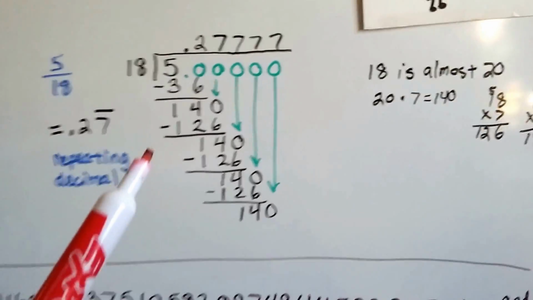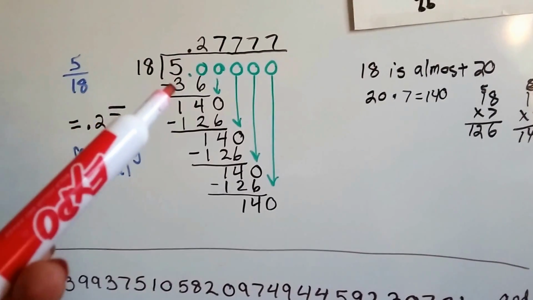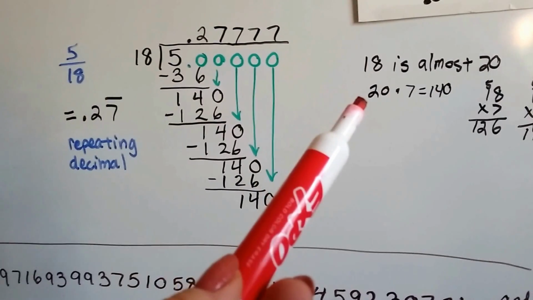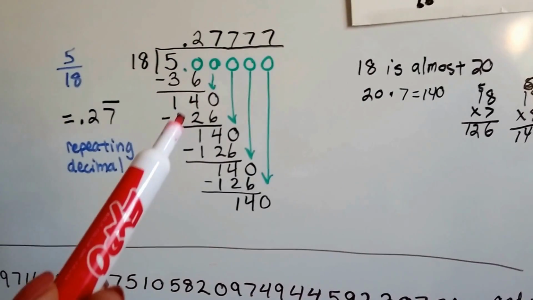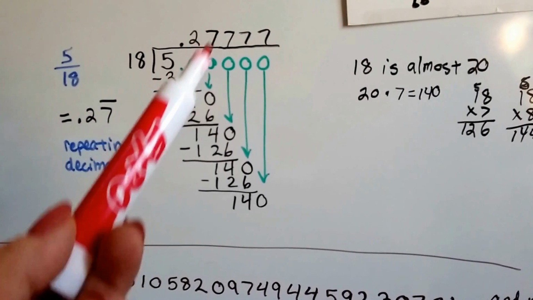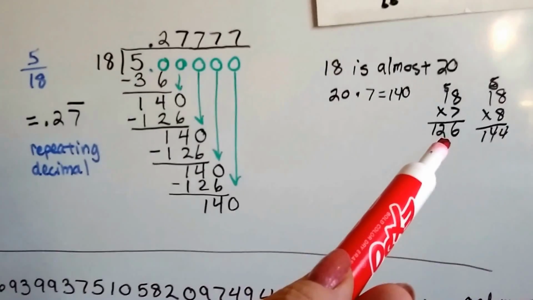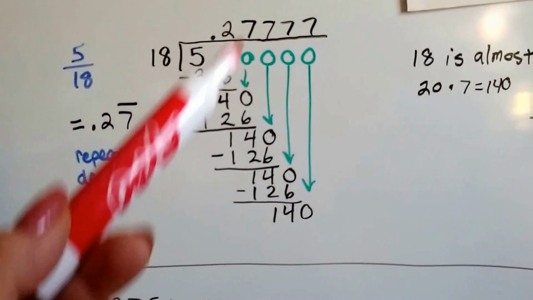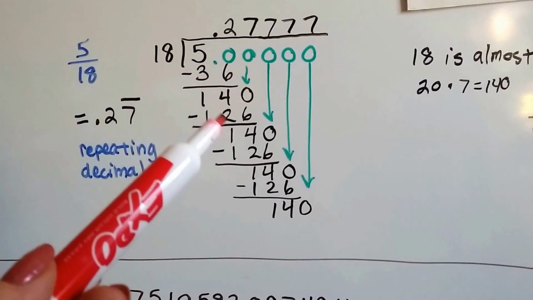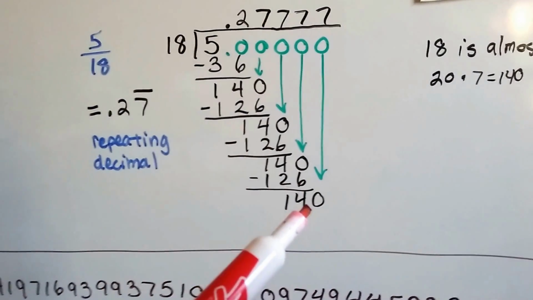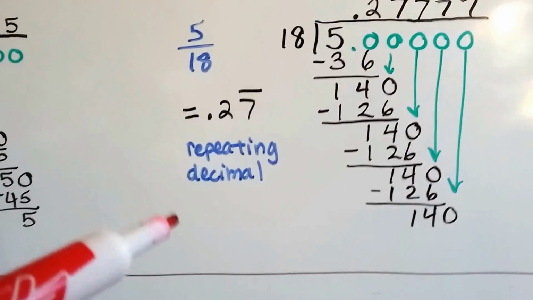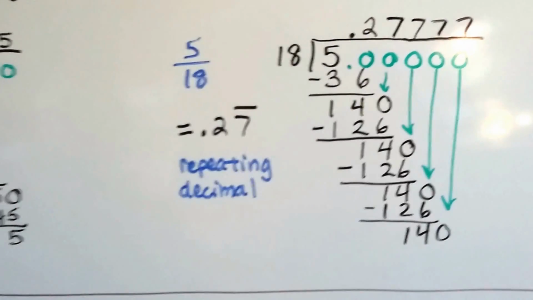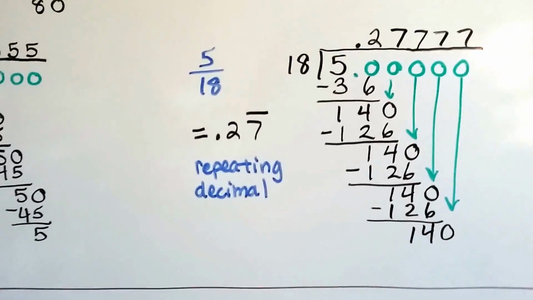Now look at what happened. When we did 18 times 2 and got 36 and subtracted it, we got 14 and dropped down a 0, so that's 140. Well, 18 is almost 20. So how many 20s can fit into 140? 7. So that's why I used the 7 right away. I did a little math on the side to make sure I was right. Times 8 would have been too big at 144. And every time I did it by 7, I ended up getting the 140 and the 126, 140 and 126, and it kept repeating. So to write it as a repeating decimal, the 2 isn't repeating. There's only one of those. So I only put the bar over the 7. See, 0.27, and the bar is only over the 7.